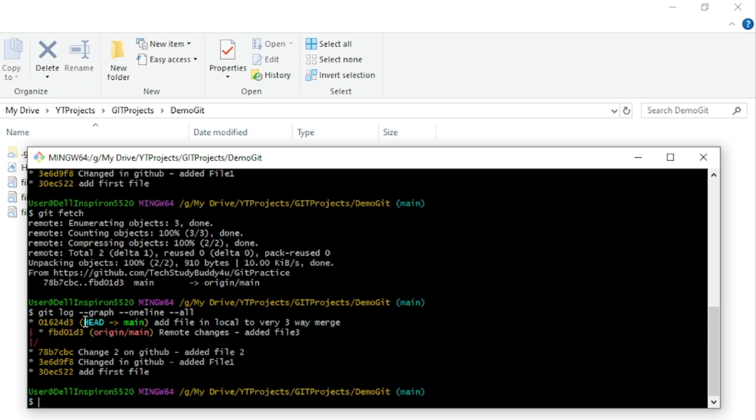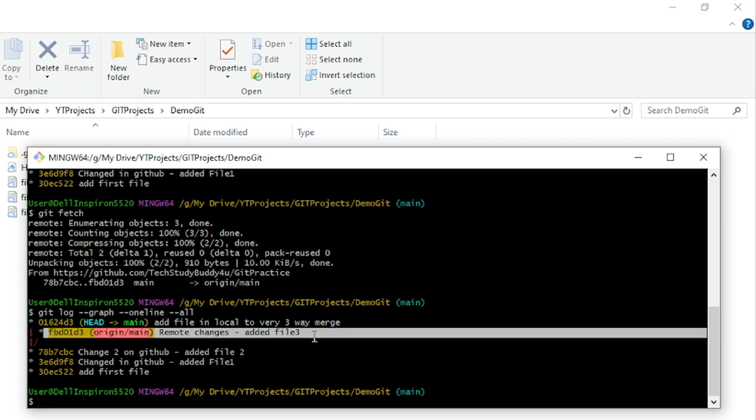This is our local change, right? And you can see there is a split, and now because we did git fetch, the file 3 that we added in the remote is also listed here, and origin main has moved there, and you can see the split now, right?